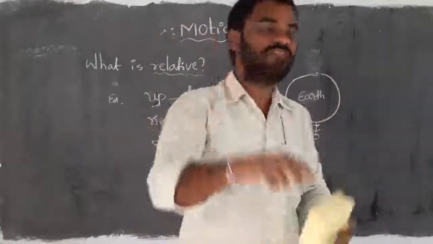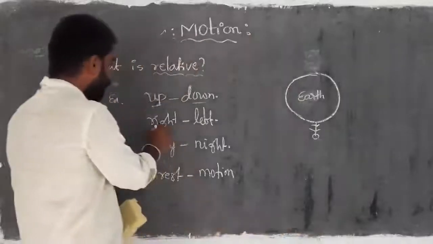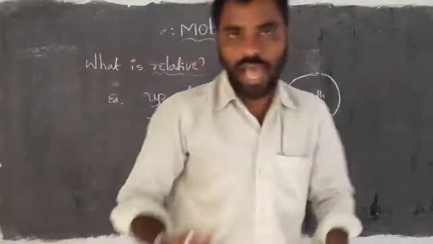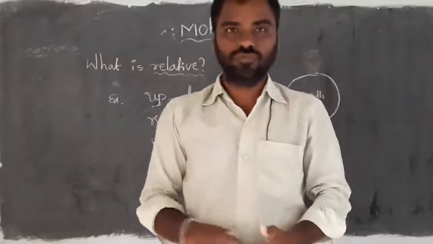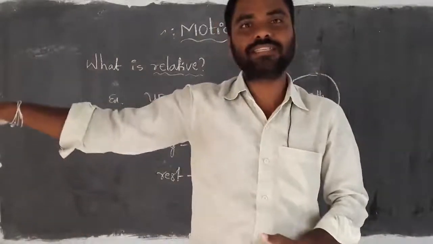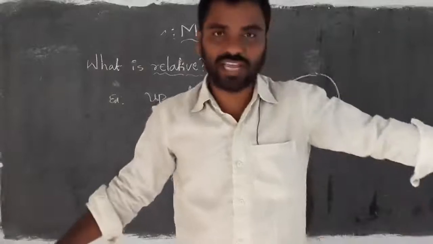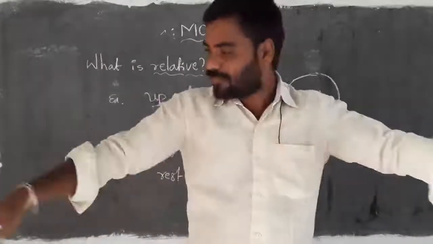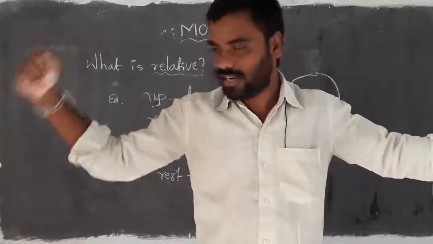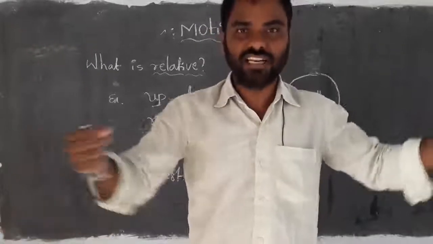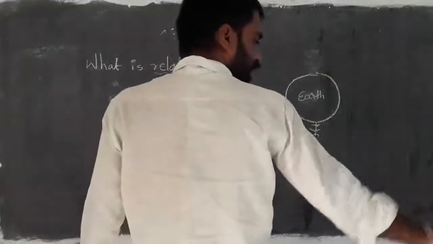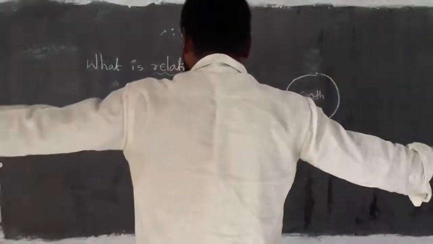In the same way, we have left and right directions. For example, I am facing towards you. For that, this particular side is simply the right one and this side is the left one, because I am observing my two hands, right hand and left hand. If I change the direction like this, then this is right and this is left.